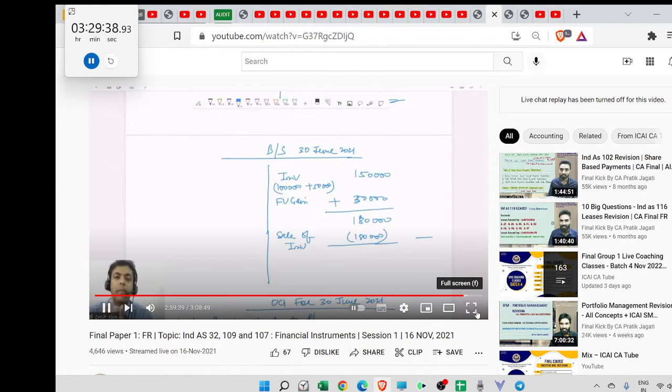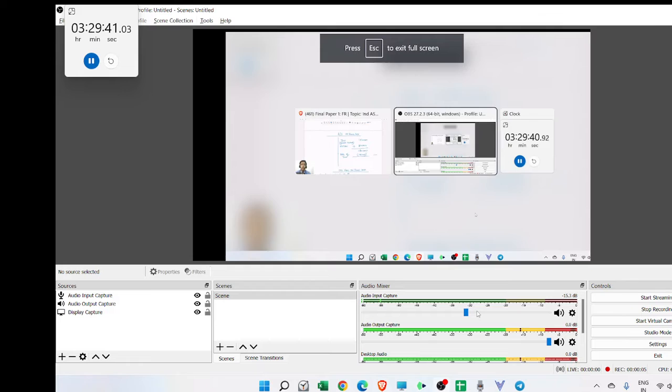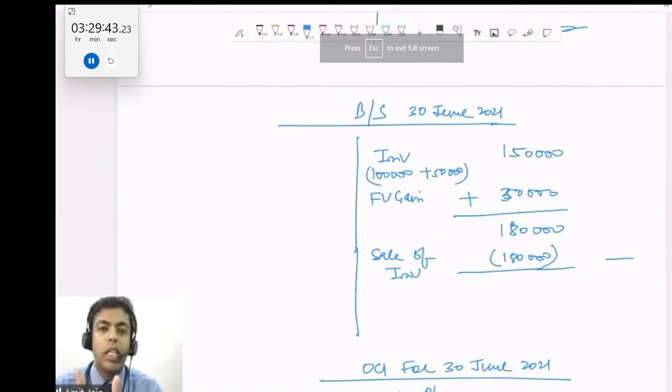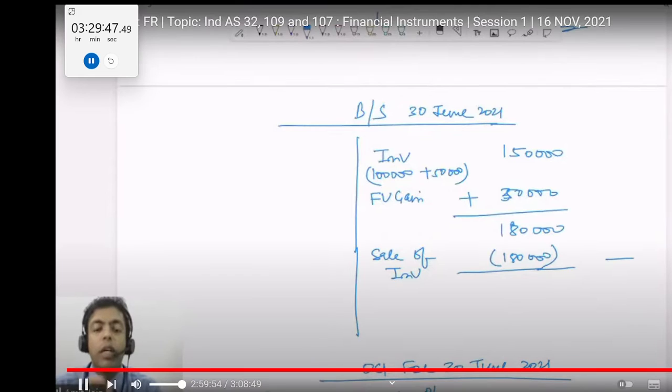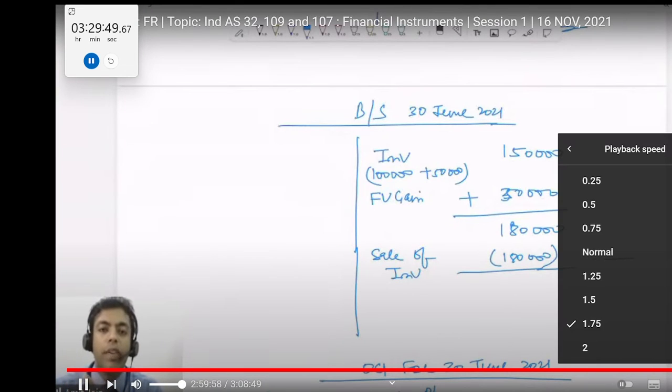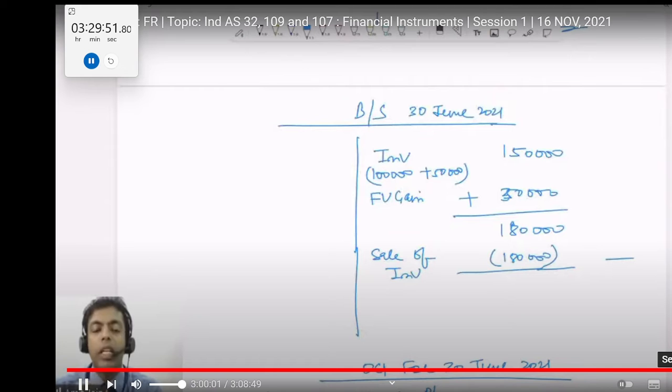Classification of financial instruments means classification of financial assets, classification of financial liabilities, and classification of equity. Today we have only discussed the classification of assets. For assets, we said three categories: amortized cost, FVTOCI, and FVTPL. This needs to be evaluated in the same sequence.